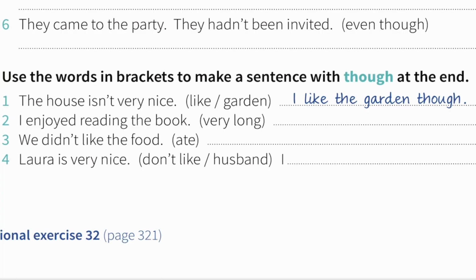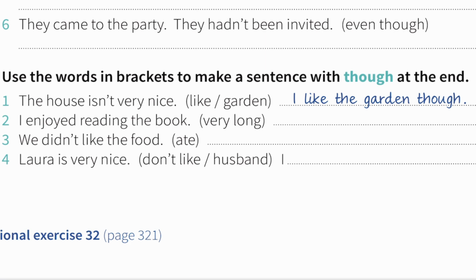So use the words in brackets to make a sentence with though at the end. So now we have to put though at the end of the sentence. The house isn't very nice, like garden, so we can say I like the garden though. So you see the contrast. The house isn't very nice, but I like the garden.